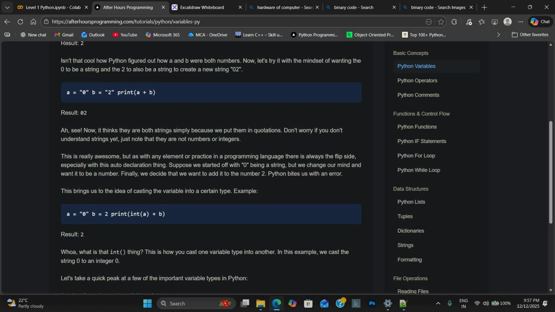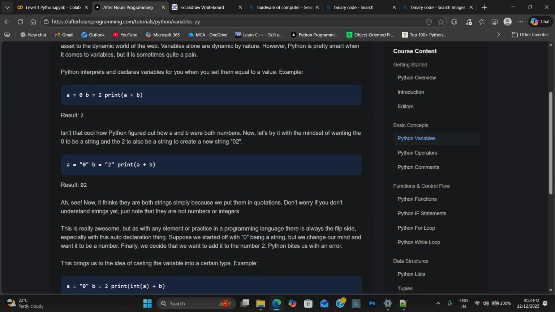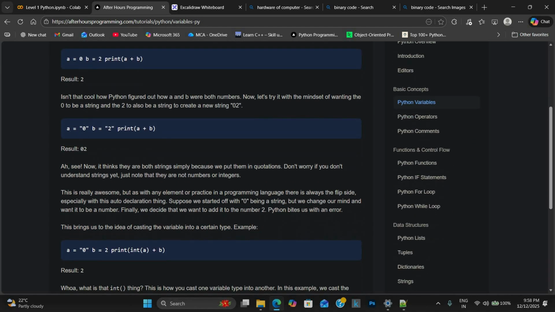Now think they are both strings, simply because we put them in quotations. If you don't understand strings yet, just note that they are not numbers or integers. And here's the thing. In this example there is a lot of theoretical stuff that I'm trying to explain.